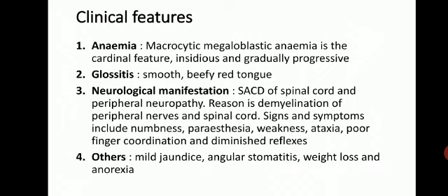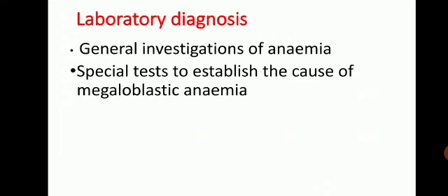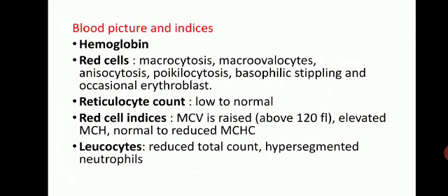The reason behind this is demyelination of peripheral nerve and spinal cord. Signs and symptoms include numbness, paresthesia, weakness, ataxia, poor finger coordination, and diminished reflexes. Others include mild jaundice, angular stomatitis, weight loss, and anorexia. Now, lab investigations are divided into two: general investigation and special test to establish the cause of the megaloblastic anemia.